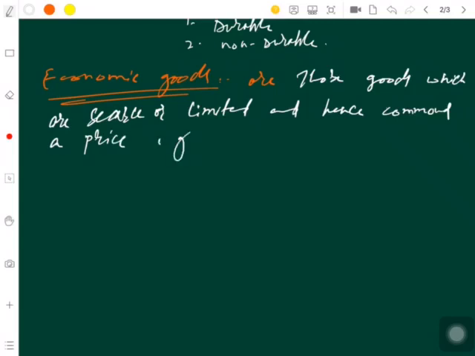For example, a house, as I said earlier, a pair of jeans, etc.